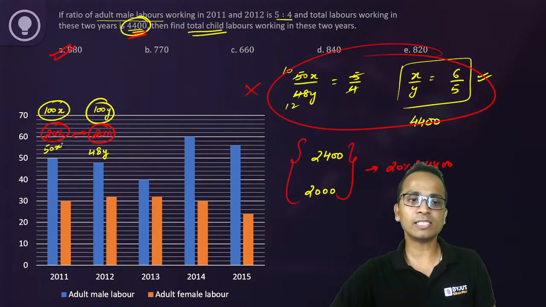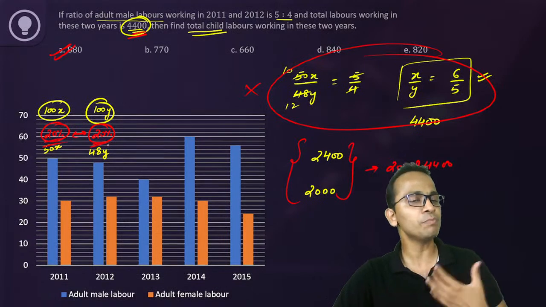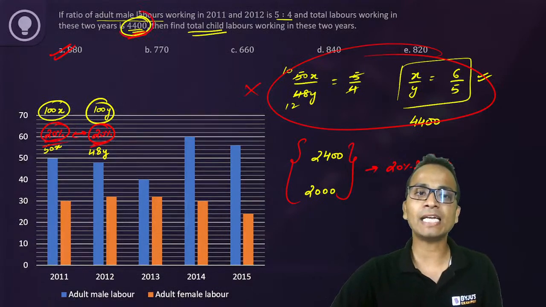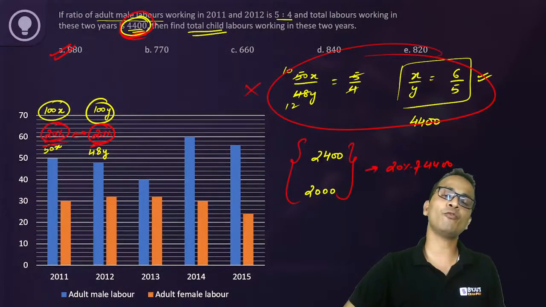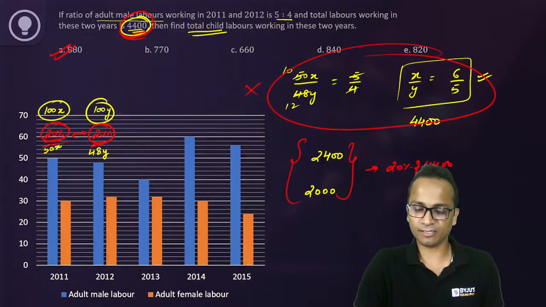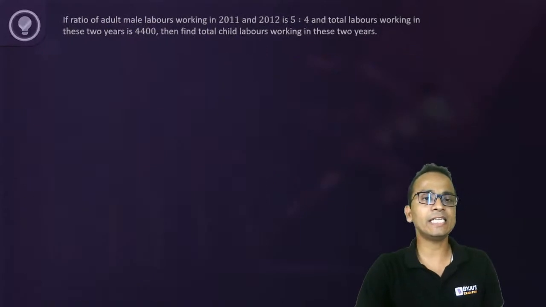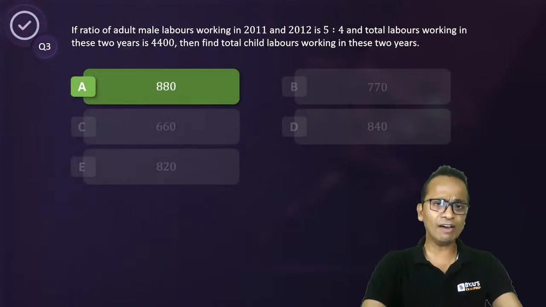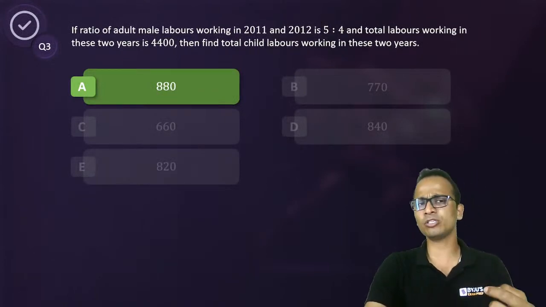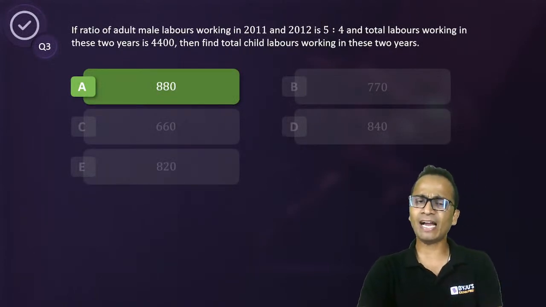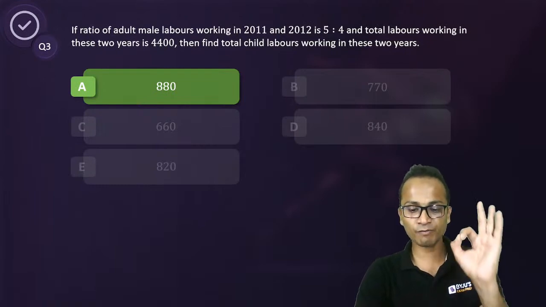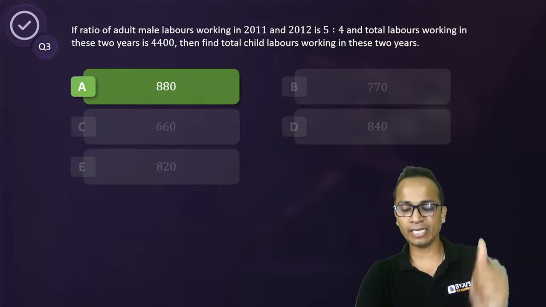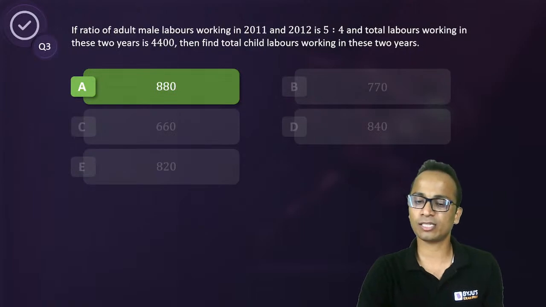Okay, since this is same, 20% and 20% in both the years, then you could have directly calculated 20% of 4400, and that would have been the answer. Okay, so 880, yes, it is the correct answer, but definitely I have also taken a slightly longer way because you didn't observe that fact that I've just told you. But if you would have observed it earlier, then ये answer less than 10 seconds में हो सकता था.